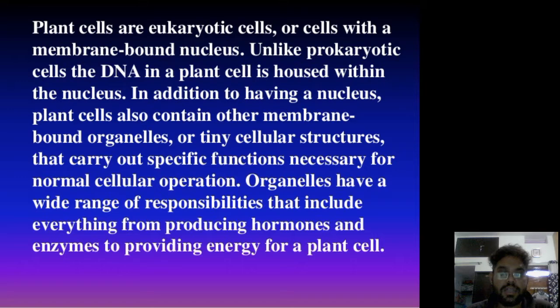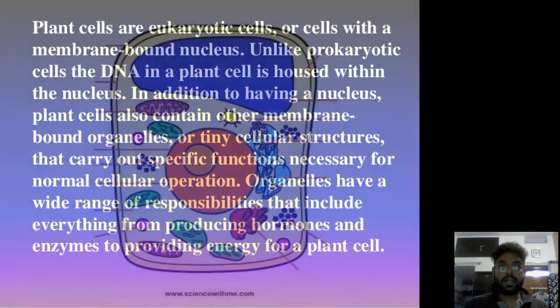The other thing is that a plant cell contains membrane-bound organelles, or tiny cellular structures that carry out specific functions necessary for normal cellular operations. Sorry, membrane-bound organelles are found in eukaryotic cells, whereas in prokaryotic cells these are absent. Now let us move on to the next slide.